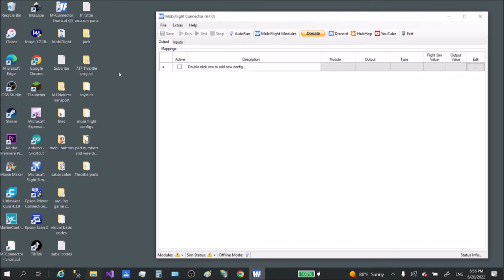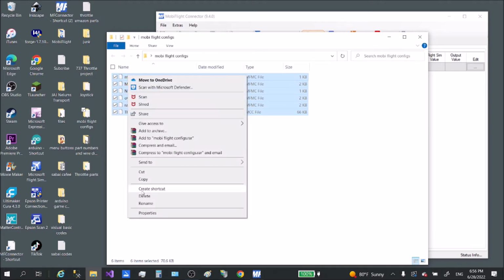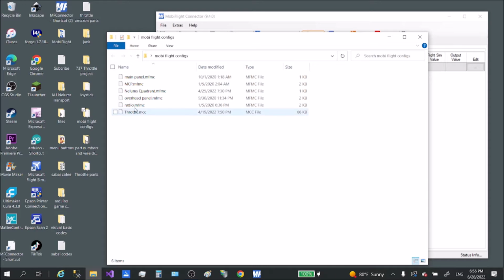And the file that I've sent you, the MobiFlight configurations, go ahead and open that up. And you want to copy all of these files, or if you don't have a main panel, MCP, overhead panel, or a radio stack, you can just skip this and you can just copy the throttle and the Nellum's quadrant file. Alright, so I'm gonna go ahead and copy all of this. Well, actually, I'm gonna just go ahead and copy this,